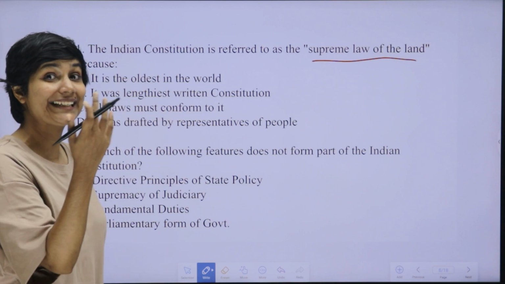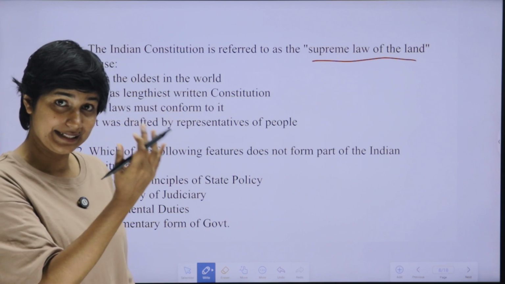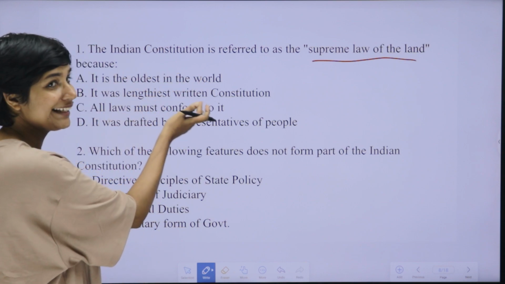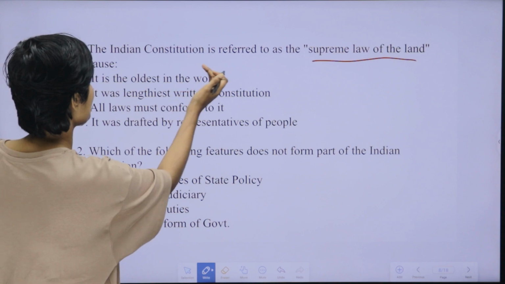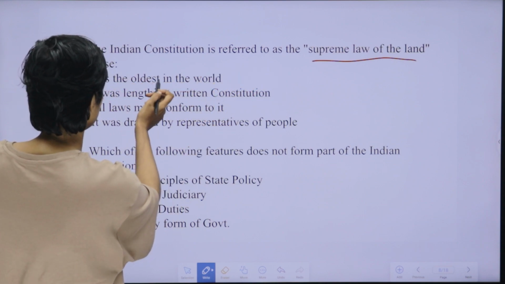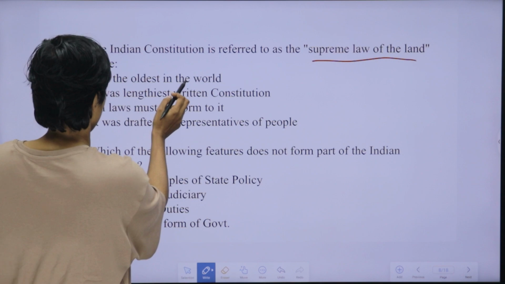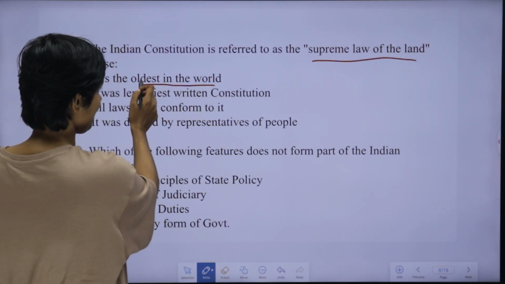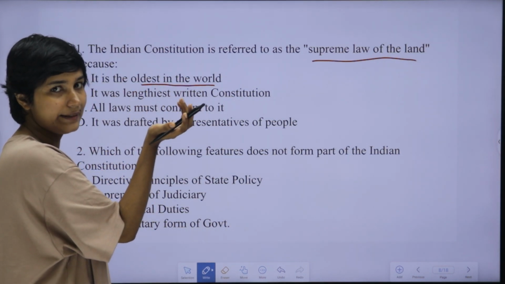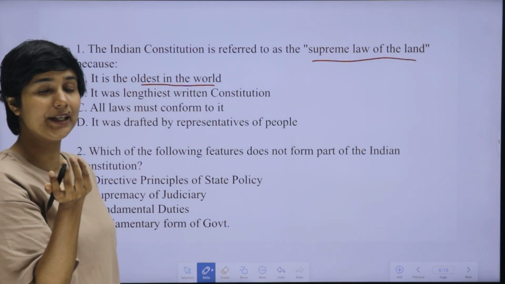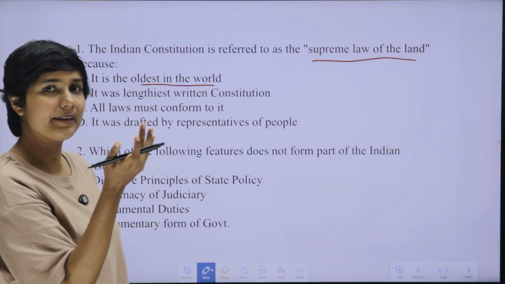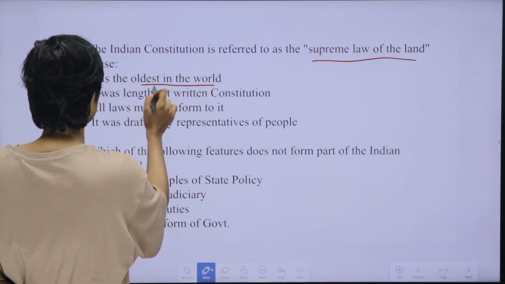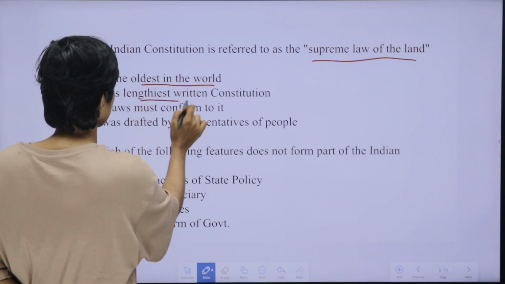All the questions are not directly related with the paragraph, but they are connected in some way with the paragraph. The Indian Constitution is referred to as the supreme law of the land because what? Is it because it is the oldest law in the world? Is this point correct? No, India's Constitution is not the oldest in the world. India got its constitution only in the year 1950. America, France and many other countries had constitutions centuries before. So this is not correct, though it is the lengthiest written constitution of the world.